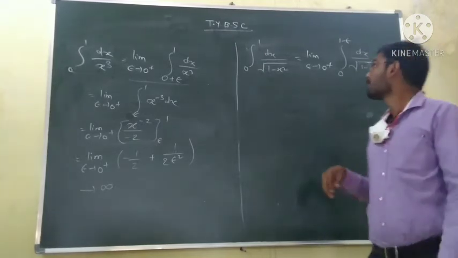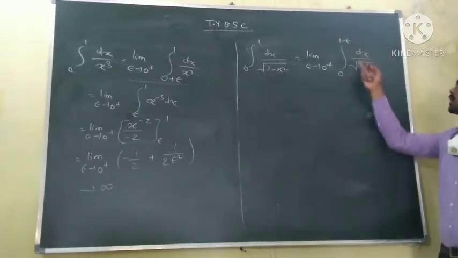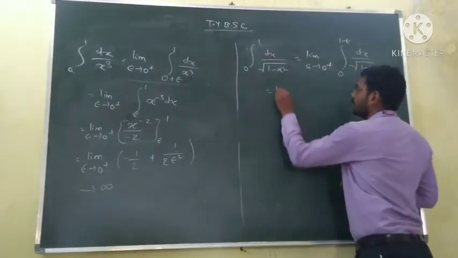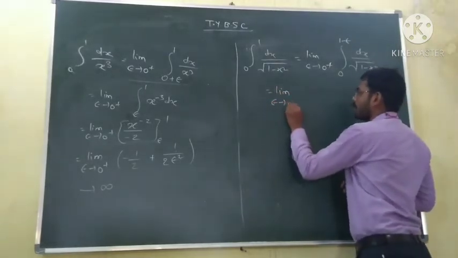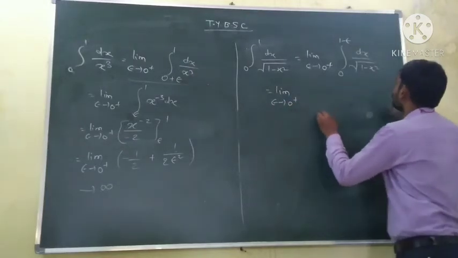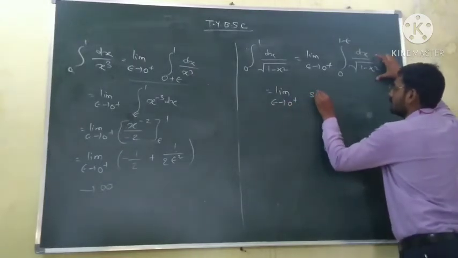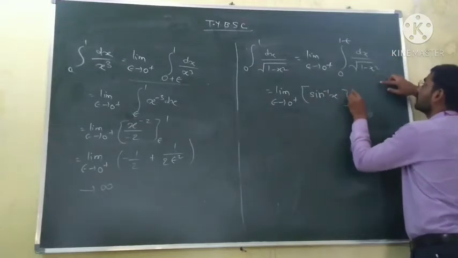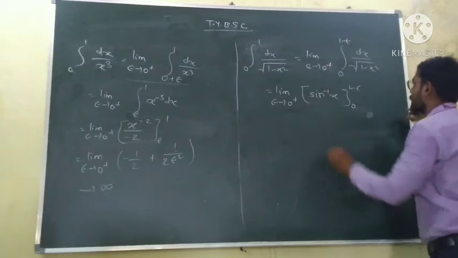Now we know the integration of 1 upon square root of 1 minus x square is sin inverse x. This is equal to limit epsilon tends to 0 plus, sin inverse x with limits from 0 to 1 minus epsilon.